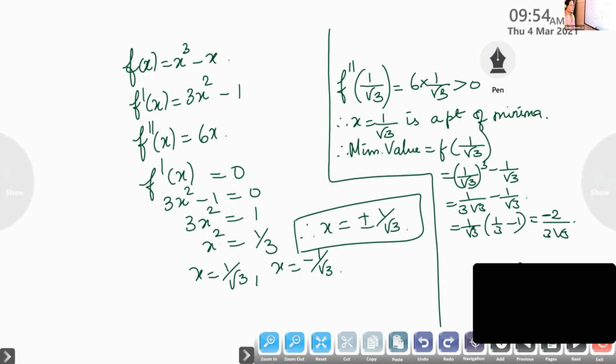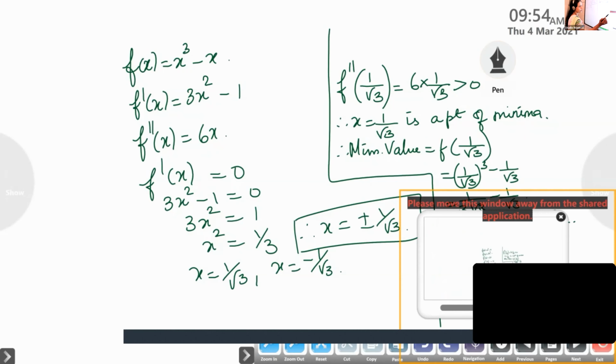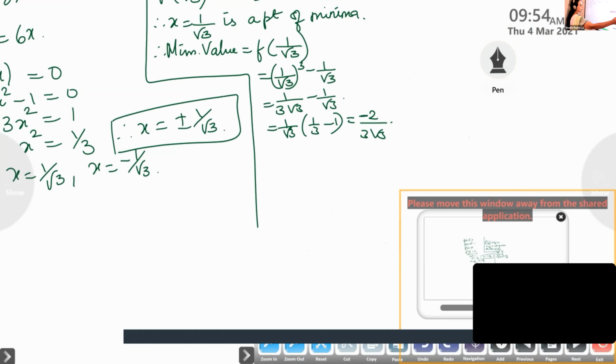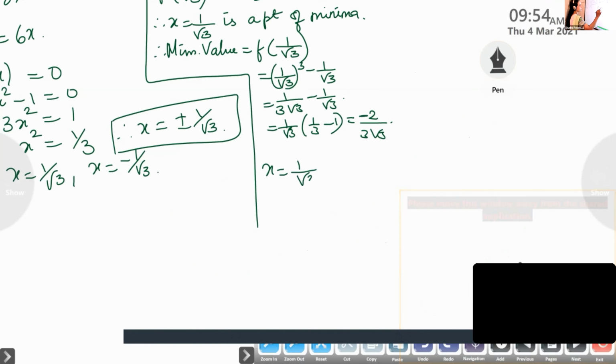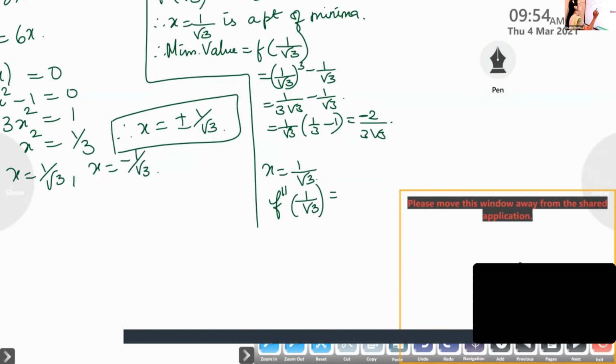Okay. Now take the next value. Which is the next value? When x is plus 1 by root 3. So when x is plus 1 by root 3, what about f double dash? What is f double dash of 1 by root 3? Is it positive or negative?